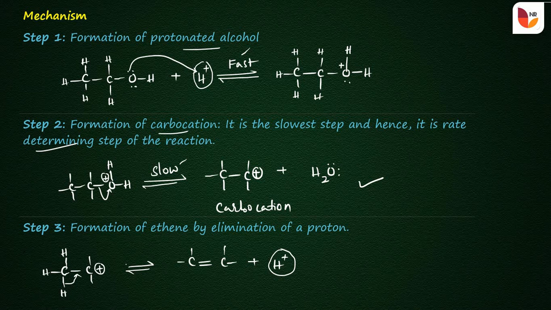And this obtained carbocation loses one proton and it forms ethene. That is, a hydrocarbon is obtained. So in the examination they may ask this question for 3 marks. Very important question and compulsory question for the annual examinations.